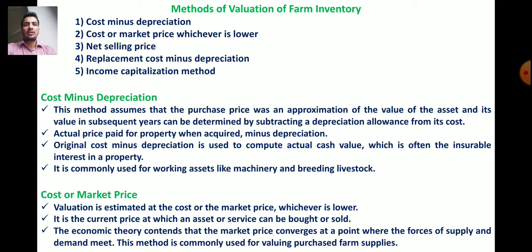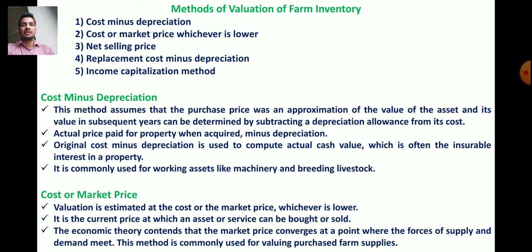First one is about cost minus depreciation. What is meant by depreciation? The value after the use or value after the wear and tear of machinery or any asset is depreciation. So cost minus depreciation method assumes that purchase price was an approximation of the value of the asset, and its value in subsequent years can be determined by subtracting depreciation allowances from its cost.